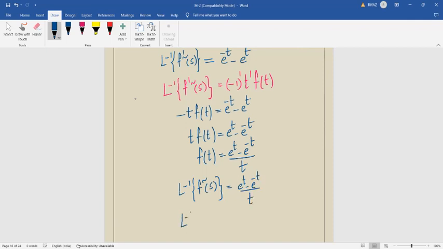Therefore, Laplace inverse of f bar of s, किसको assume करें अपन? Log of s plus 1 by s minus 1 को assume करें ना? That is equal to, finally its answer is e⁺t minus e⁻t by t. This is the end of this short answer problem.